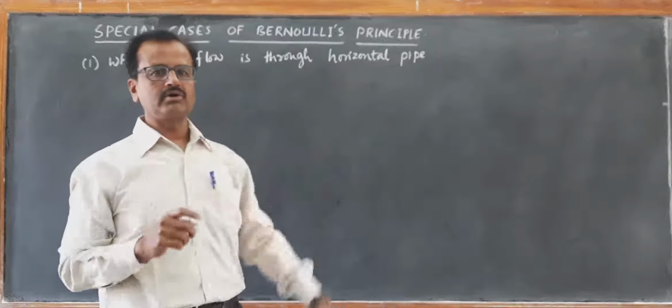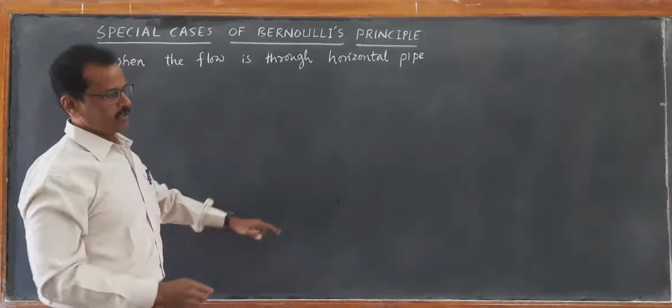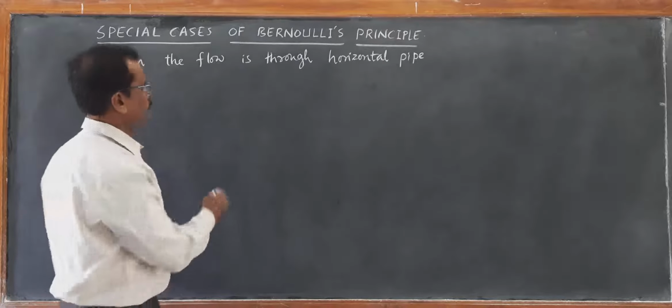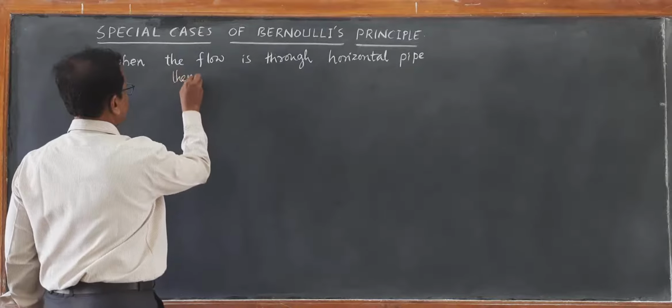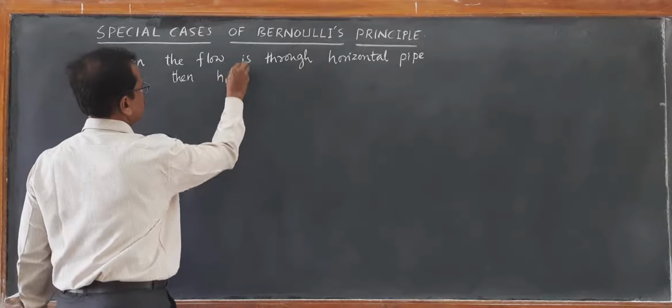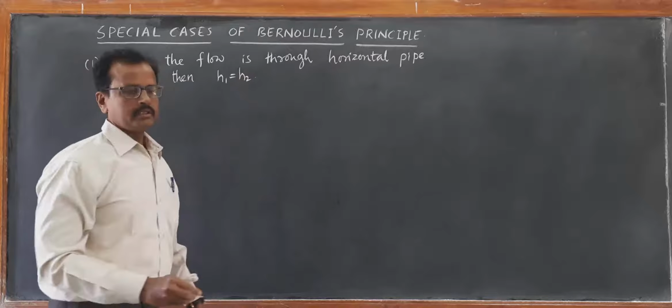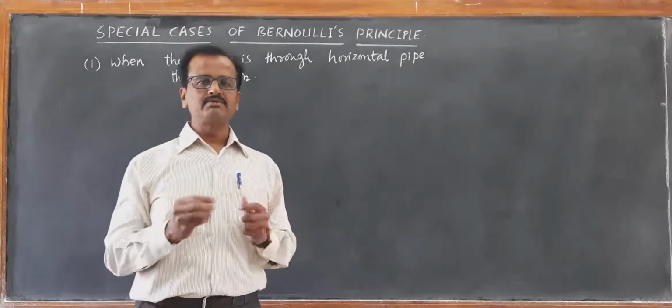If the pipe is horizontal, then the height from the ground will be the same. H1 is equal to H2. Then the potential energy difference becomes 0.